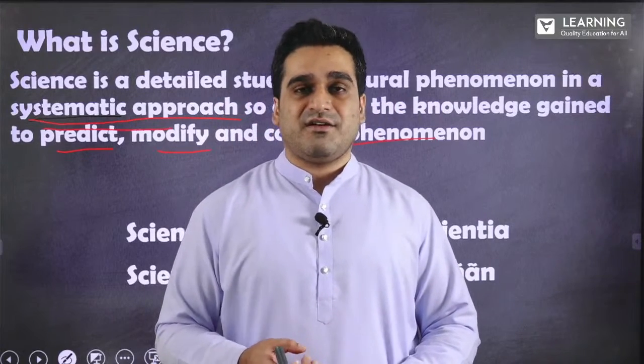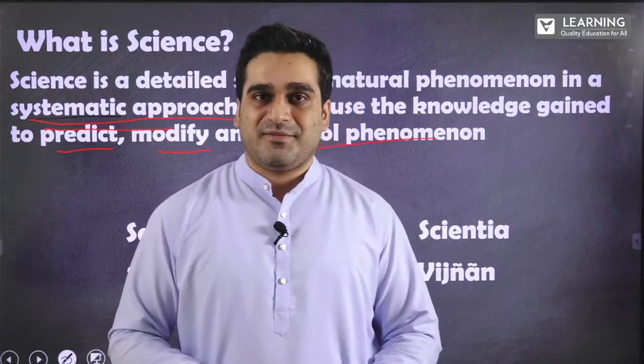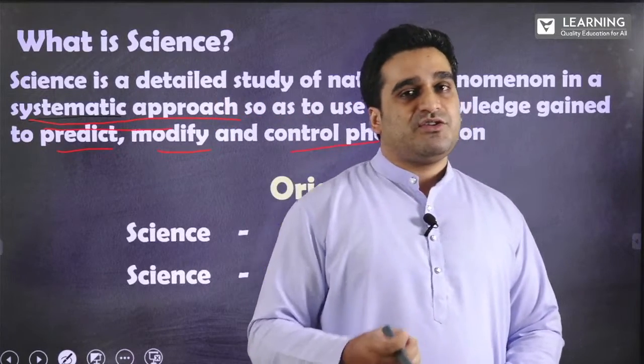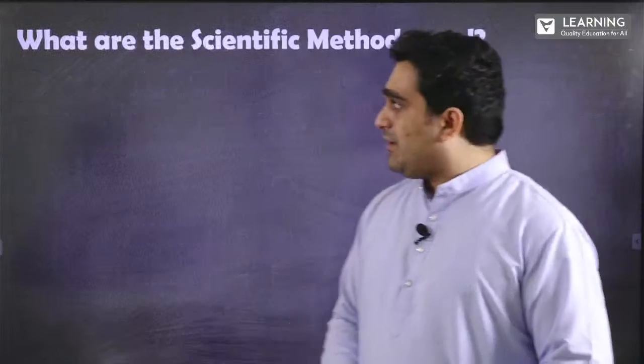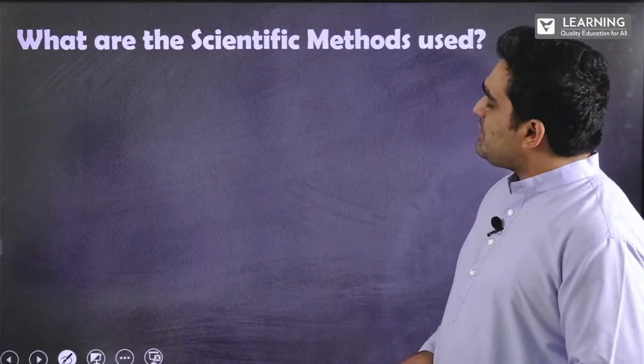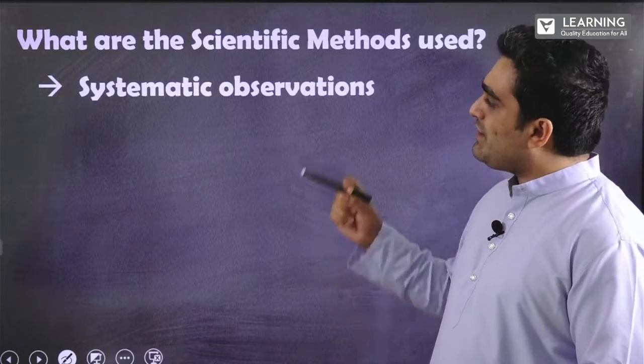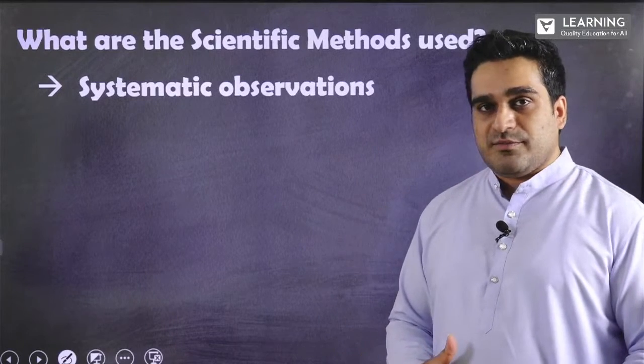Scientia is where it originated, but in India we call it vigyan. So let us look at a few scientific methods that we use in science. What are the scientific methods used? The first method used would be systematic observations.